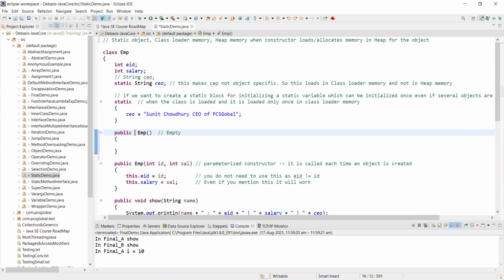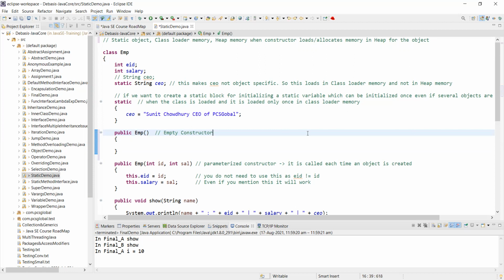If I give a return type int, or void if it is not returning anything, I still have an issue. This method has a constructor name. This is called a constructor. Boss, I have told you, no? In the previous class we discussed that this is a constructor. Without a constructor, you will not be able to instantiate a class to an object.